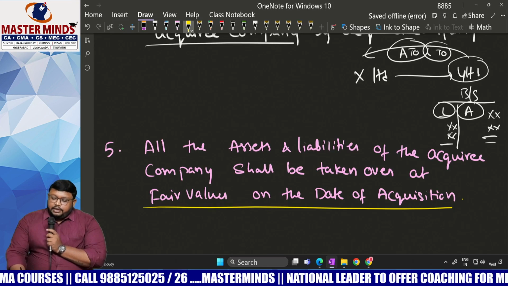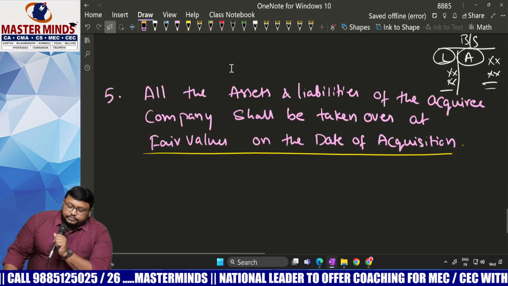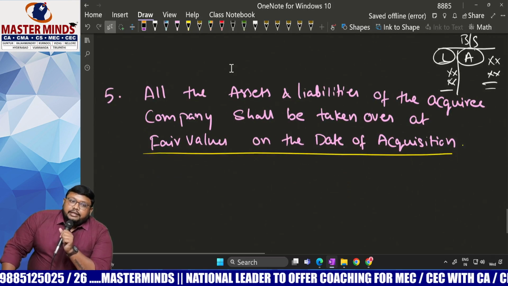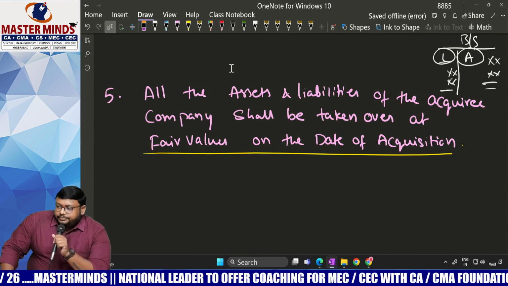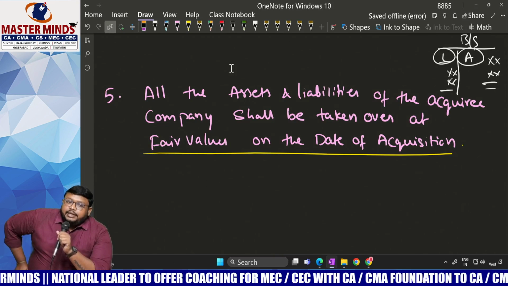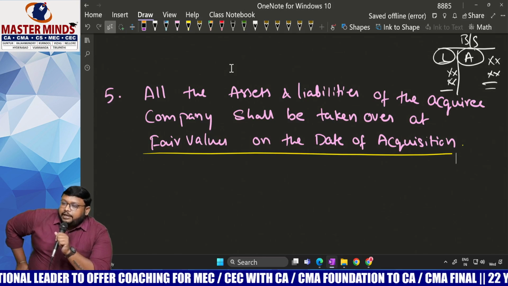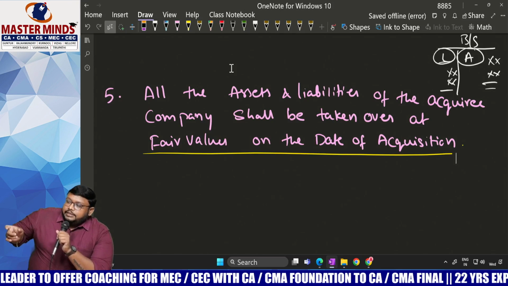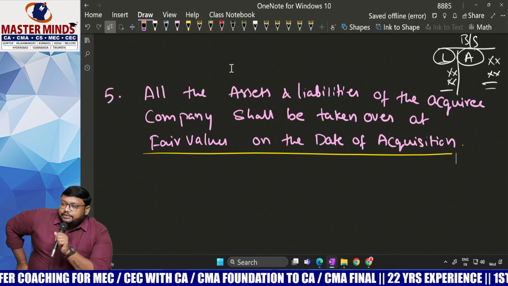Okay. So now here in the assets, some of the assets are there. I told you at the time of introduction session, non-current assets held for sale. Generally, non-current assets used in the business means property, plant and equipment, and Ind AS 16 will apply.